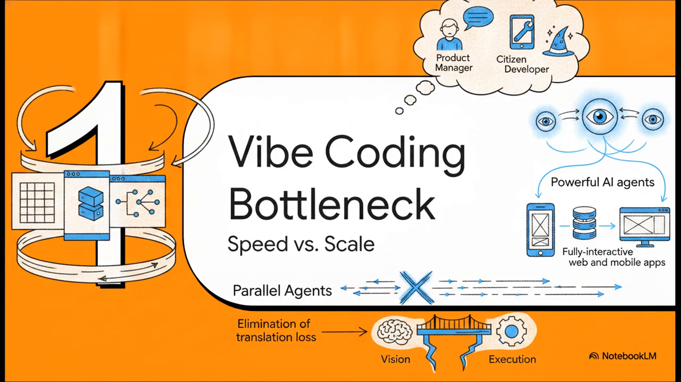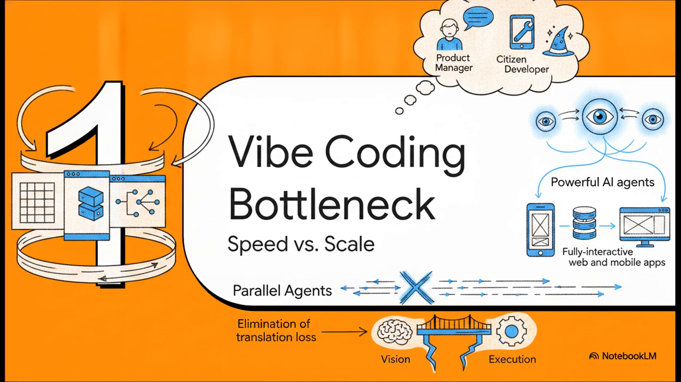Starting with Section 1, the vibe coding bottleneck. Product managers, designers, citizen developers, they literally have this magical superpower right now to build fully interactive apps in absolute minutes. They're doing this using plain language and powerful AI agents. A perfect example is Maya 4 on the Ajath AI platform.